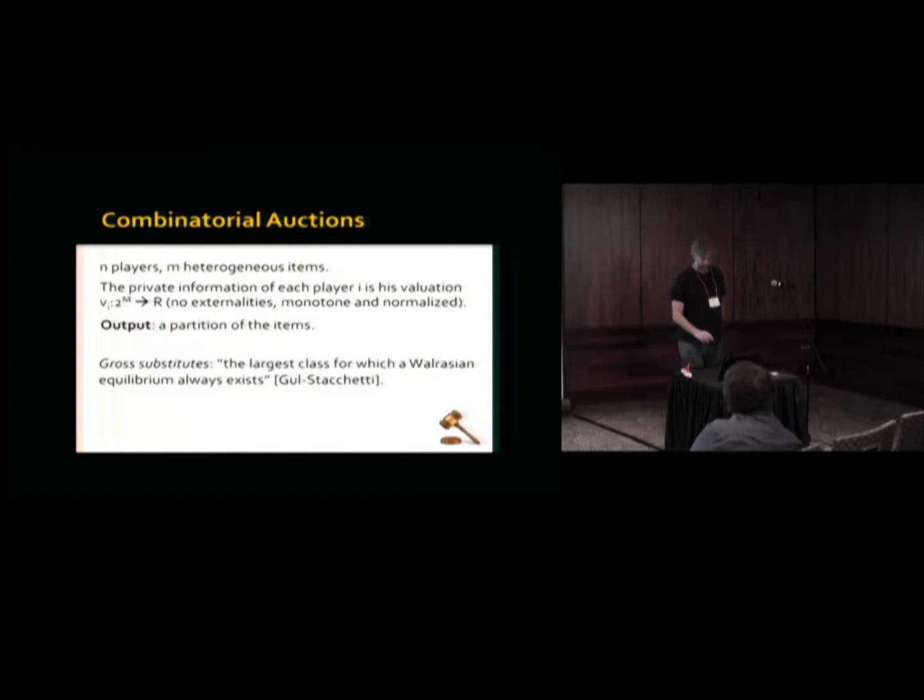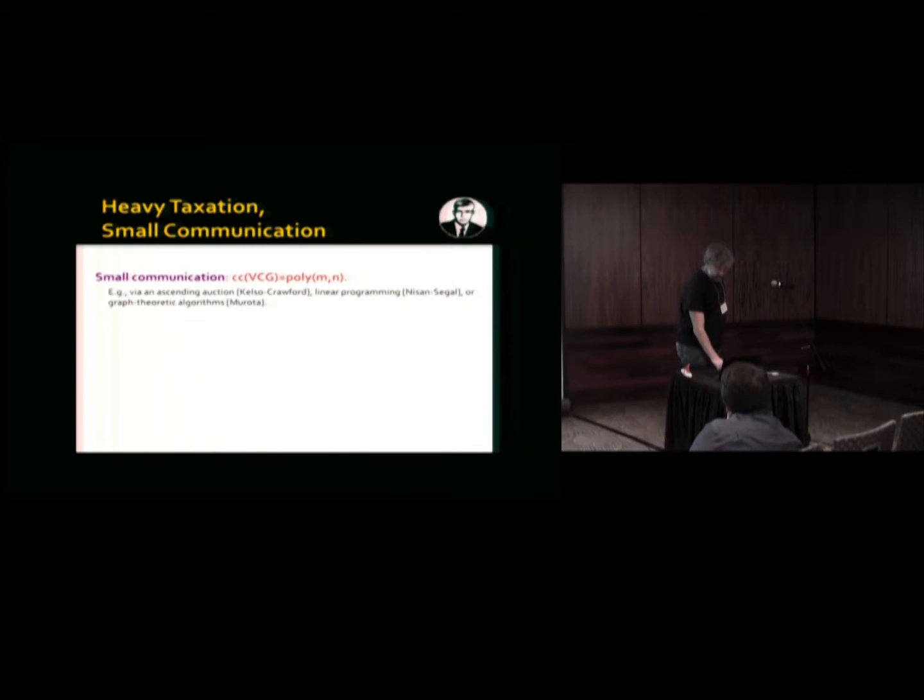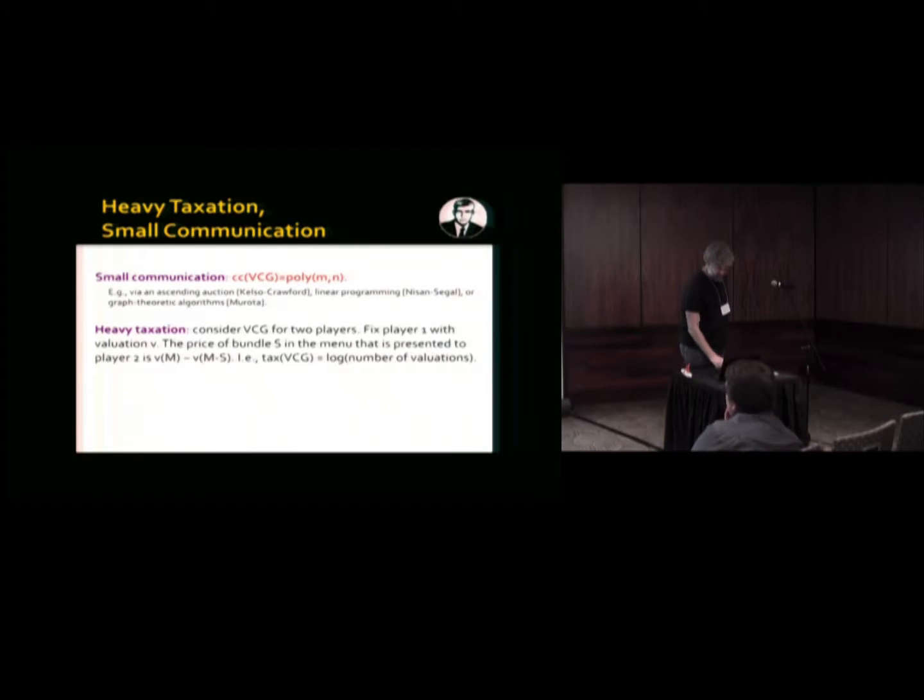So now, armed with this knowledge, the first thing that should be obvious, because we have good algorithms to allocate between two players with gross substitute valuations, is that this allocation algorithm really has polynomial, small communication complexity, and there are several different algorithms for that. The more interesting thing is that we have many different menus presented to each one of the players.